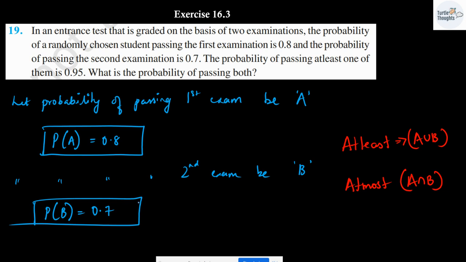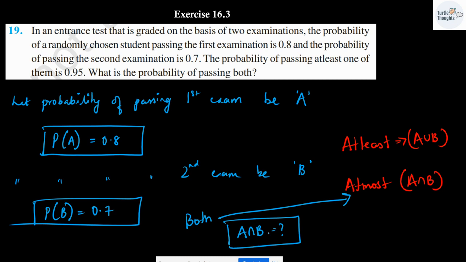Here, what do I have to find out? I have to find out the probability of passing both. Both means it is at most, meaning that A intersection B is what you have to find out.